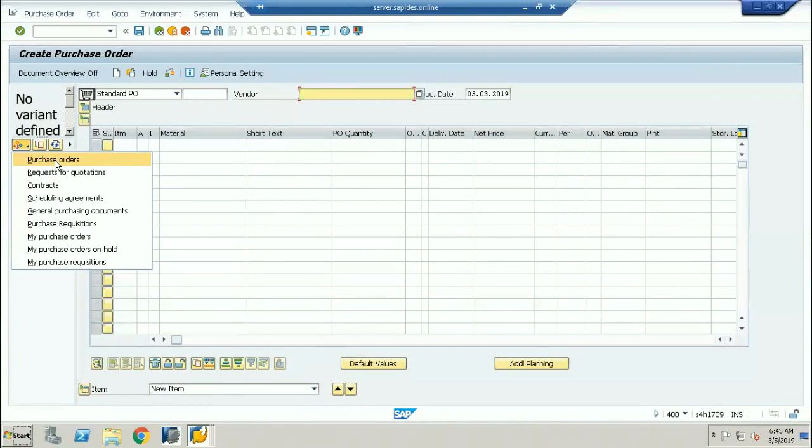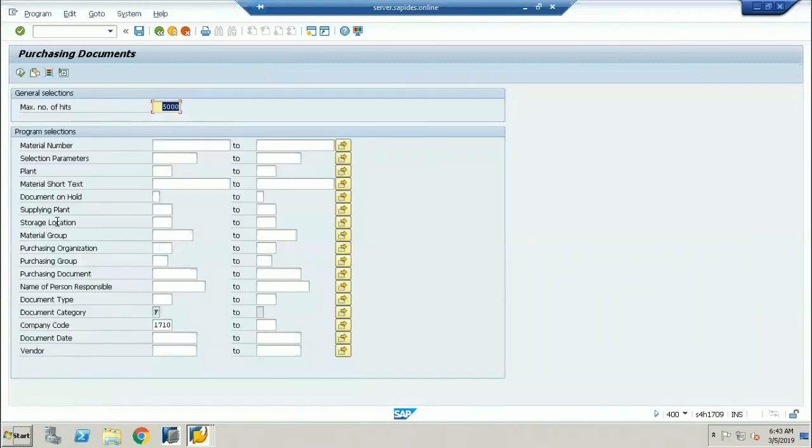If you want to see only your purchase orders, the ones I've created based on your username, then you have to click on view my purchase orders. But if you want to view all the purchase orders we have created in SAP, just click on this purchase orders. So you will go to the purchasing document, and here you have to give the plant, or which purchase group, or which purchase organization you are looking out for.